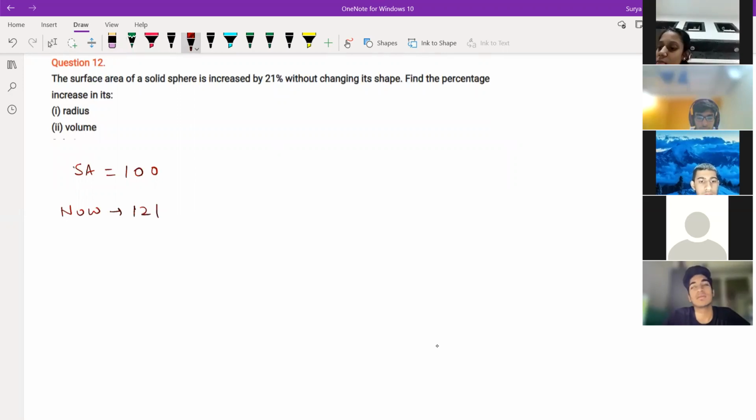How to do this? The surface area of a solid sphere is 4 pi r square, and this is going to increase by 21%.